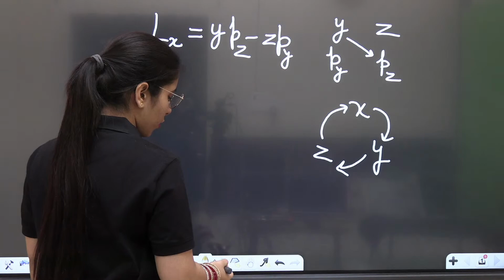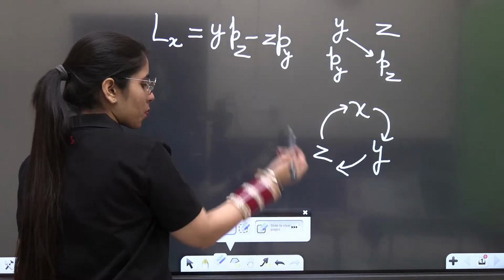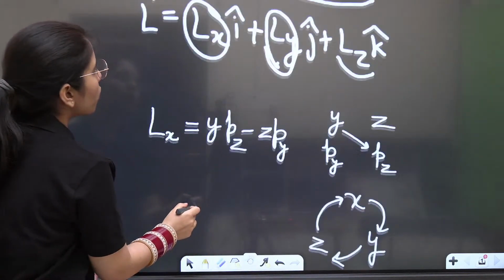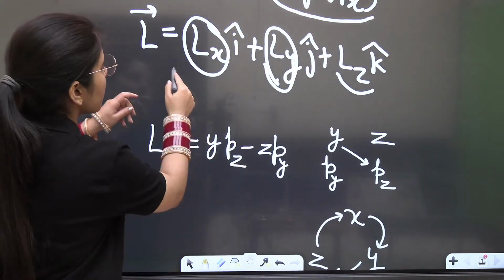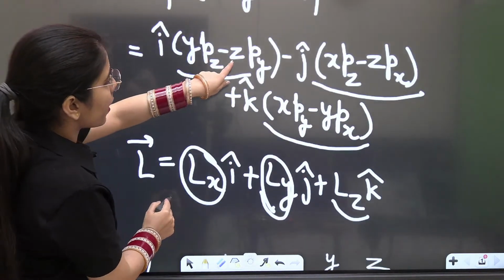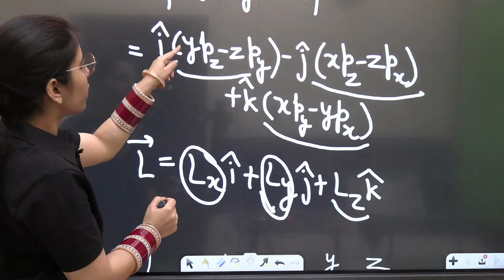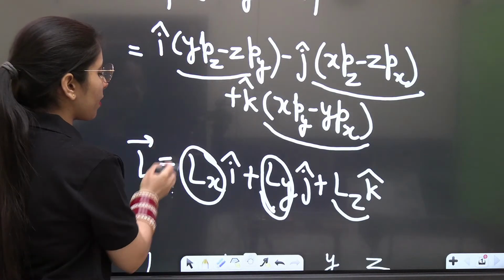Done? This is how you got the complete expression for Lx. Let me just show you. Did you get it the same? Y Pz minus Z Py, with i cap. This was what? Lx. You got it the same?